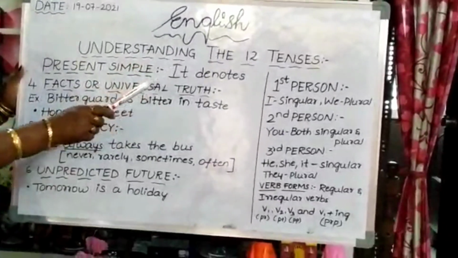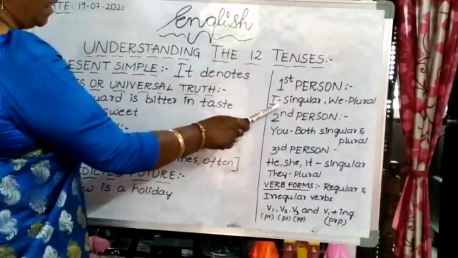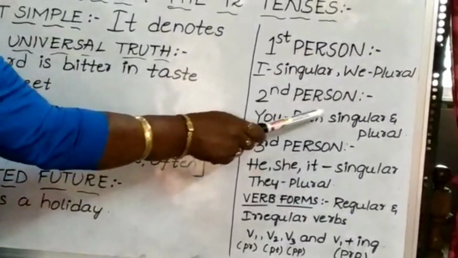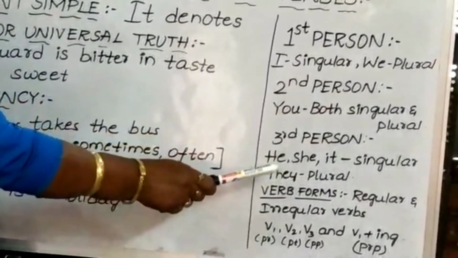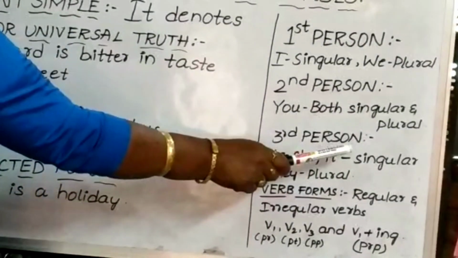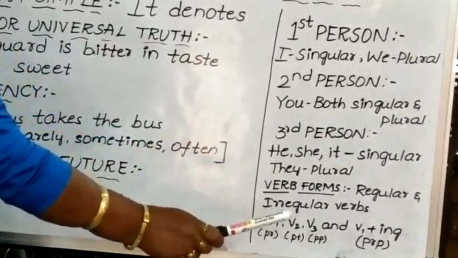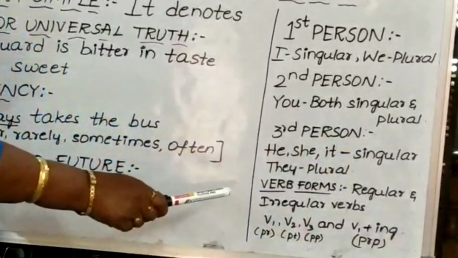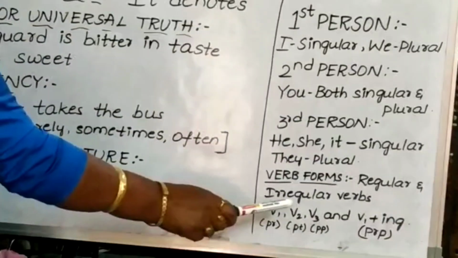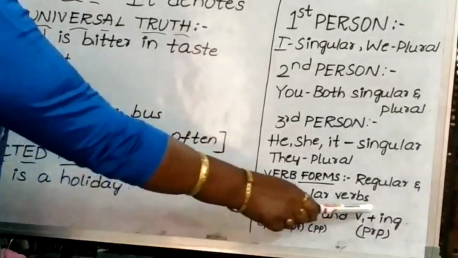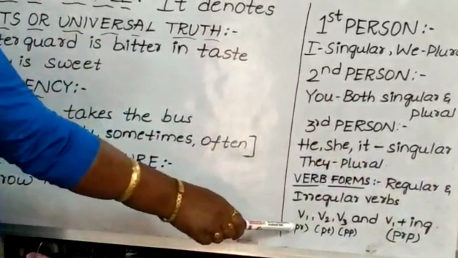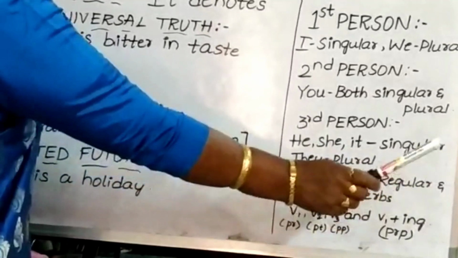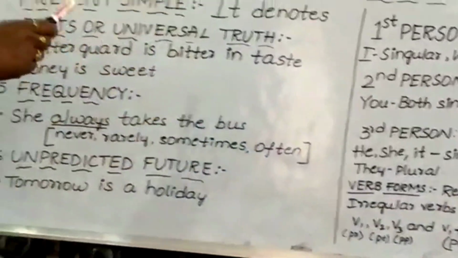First person, I singular, we plural. Second person, you, both singular and plural. Third person, he, she, it, singular, they, plural. Verb forms, irregular verbs and regular verbs. Then, what is the structure of verb forms? V1, V2, V3 and V1 plus ing form. I mean, present tense, past tense, past perfect and present perfect. Okay?